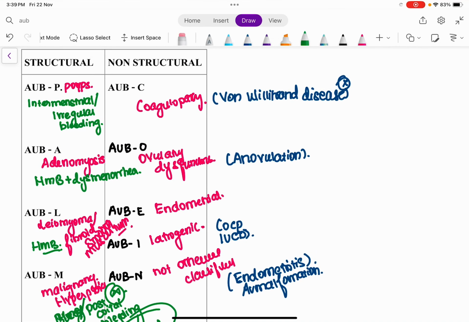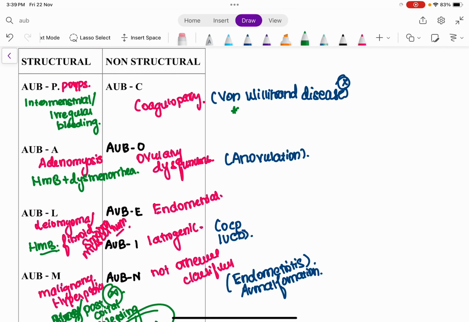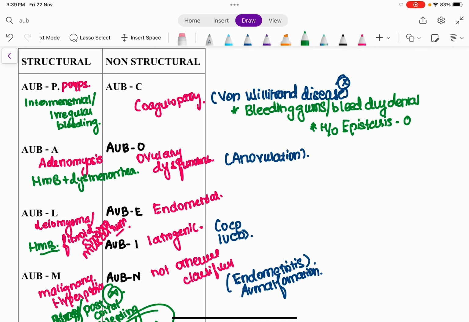And coagulopathy, so one probable history is that if the patient is having any history of bleeding gums, any history of bleeding during dental workup, history of epistaxis, that is bleeding from the nose at least once in a month, and any major blood loss with any surgery.